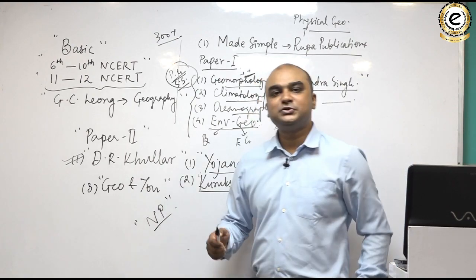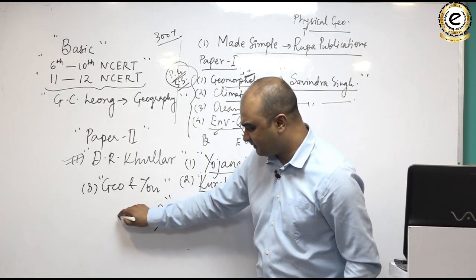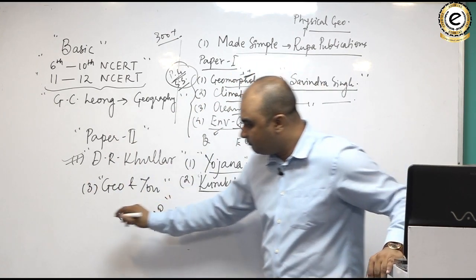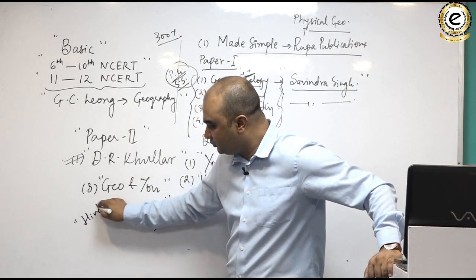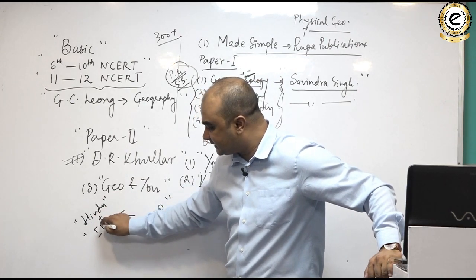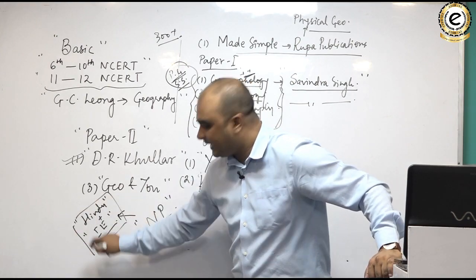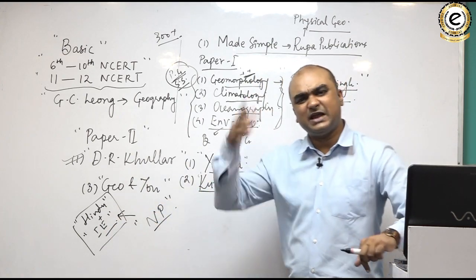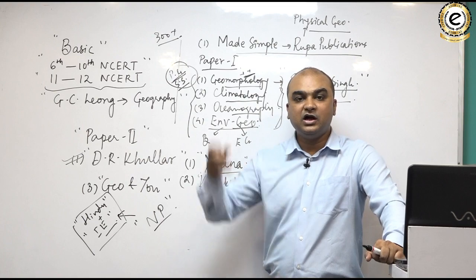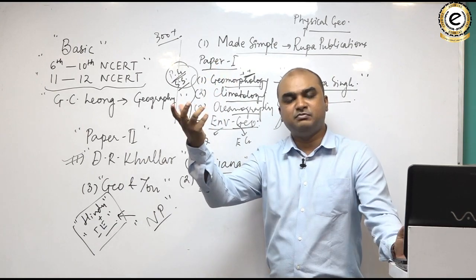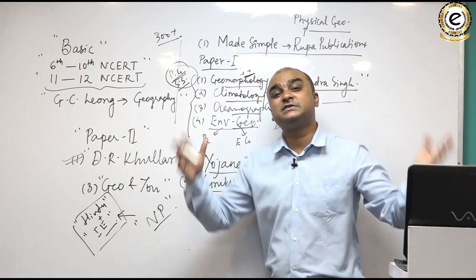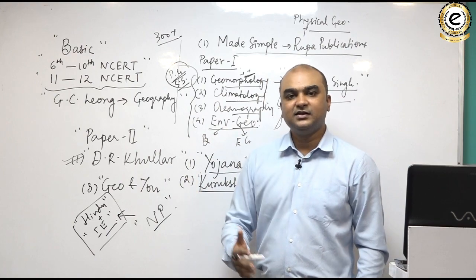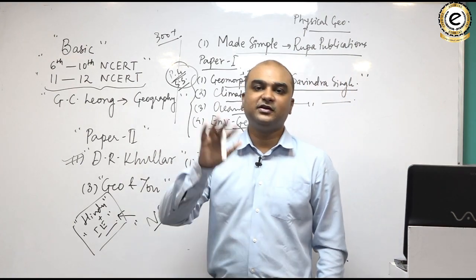So which newspaper should you read? I would suggest any newspaper, any standard newspaper, be it the Hindu, the Indian Express, or any newspaper. But preferably read the Hindu and the Indian Express, the news on environment. क्योंकि ज़्यादा न्यूज़ जो होती है ज्योग्राफी से वो एनवायरनमेंट से रिलेटेड होती है, क्लाइमेट से रिलेटेड होती है. क्लाइमेट चेंज की बात हो सकती है, आर्कटिक में आइस मेल्ट हो रहा है, या हिमालयाज में टूरिज्म की वजह से क्या हो रहा है. If you learn those kinds of things from newspapers regularly, then definitely you can use those things in your answers.